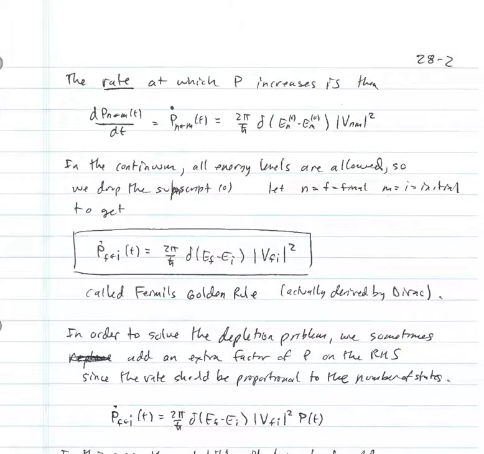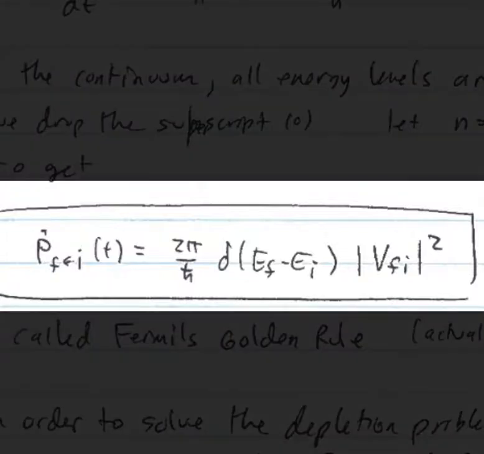Now in the continuum, all energy levels are allowed, so we can drop the subscript 0. We can let n be replaced by f, which stands for final state, m by i, which stands for the initial state, and we get that the rate P dot, the transition from the initial state to the final state as a function of time, is 2 pi over h bar delta of Ef minus Ei multiplied by the modulus squared of Vfi.